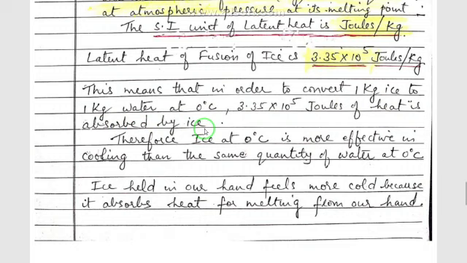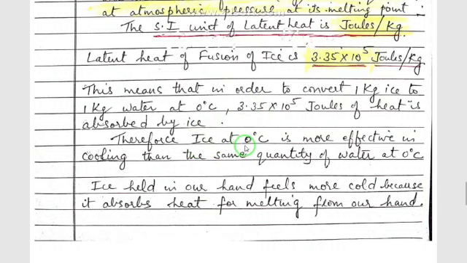This much heat is required by ice to break all the bonds inside, and only then will it convert to liquid water. So the latent heat of fusion of ice is 3.35 × 10^5 joules. This is quite a large amount, so you have to learn this number, 3.35 × 10^5 joules.